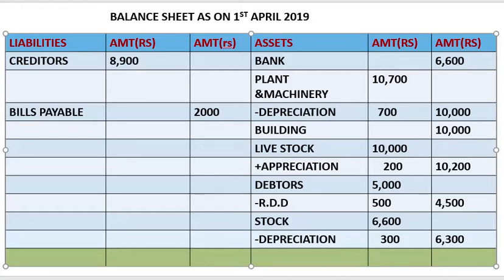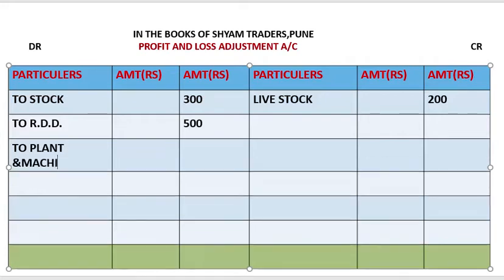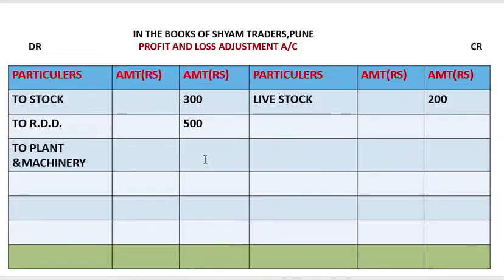So plant and machinery will be written over here on the credit side of profit and loss. How much was it? Plant and machinery 700. So we'll write here 700. Okay, next.